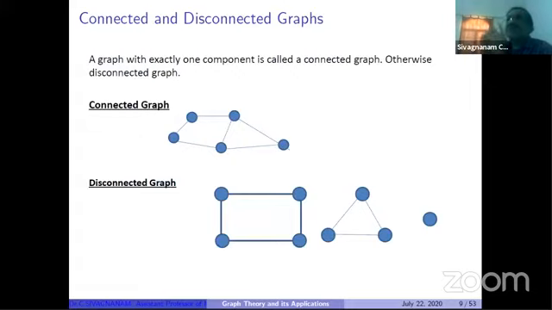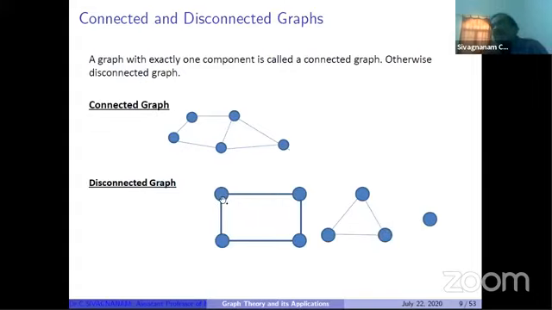Previously, a complete graph meant there exists an edge between every pair of vertices. Here, there exists a path available between every pair of vertices. Suppose I am taking this vertex and this vertex, the path is available like this. Similarly, for any pair of vertices we can find a path. But in the disconnected graph, the second graph, if I take this vertex and another vertex in another component, we cannot find a path.